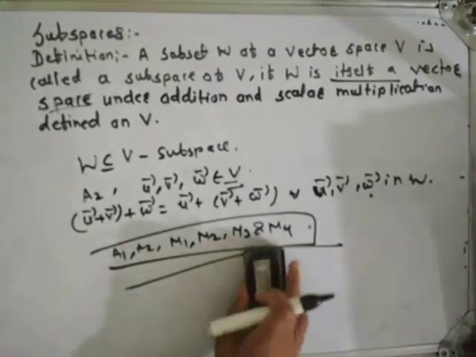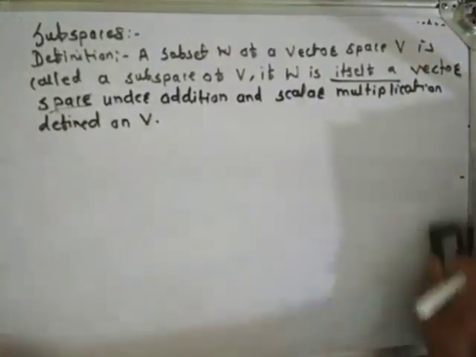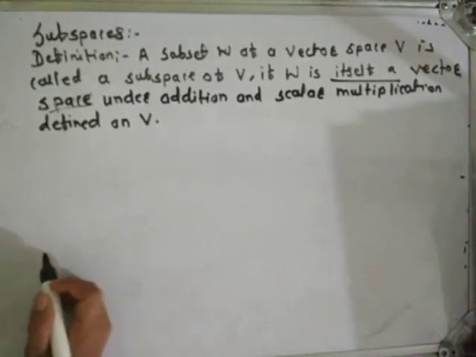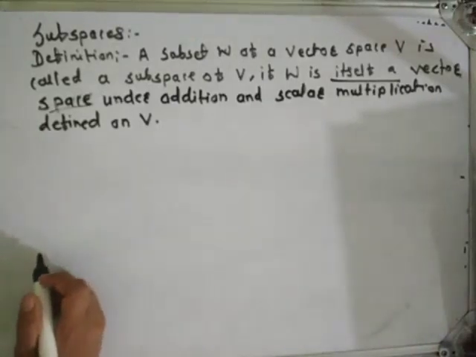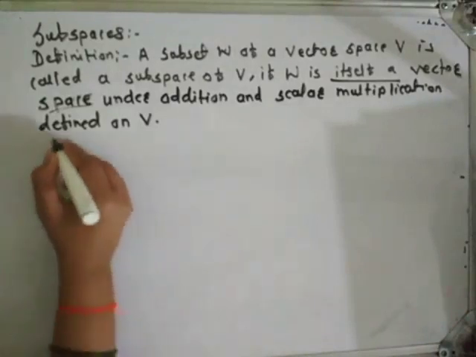So, there is one theorem to check whether a given subset of a vector space is a subspace or not.